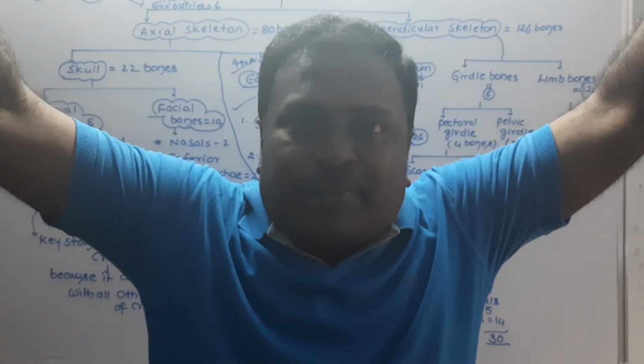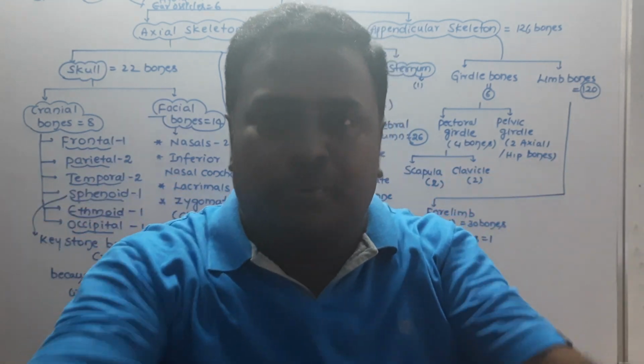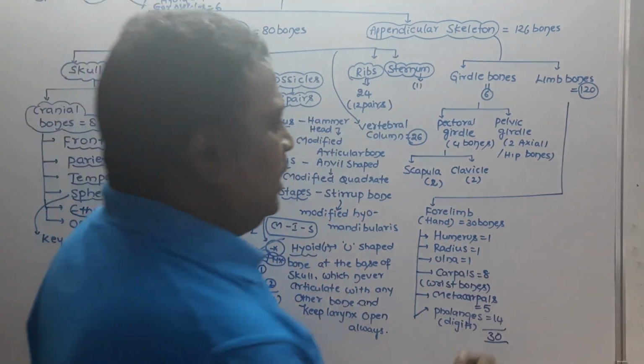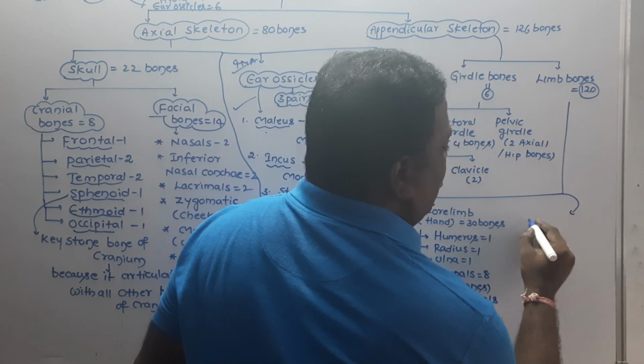Thus I have two forelimbs. 2 into 30, 60 bones. Okay, right. And the next one is called the hind limb.